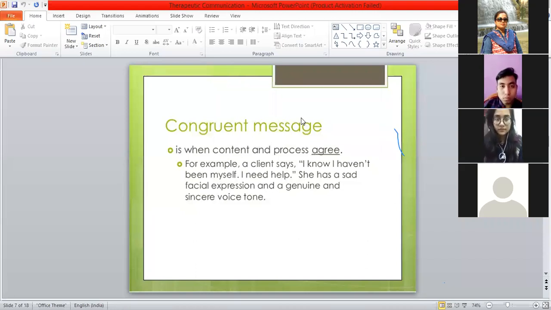So I know that I am sick, I am not able to do my own care, I need help. By the look of the patient also we agree that she's sad, her facial expression looks to be sad, and she's genuine. Whatever she is telling, she is genuine and sincere. With her voice, she is sincere, she is honest, and she is also having the facial expression. So both the content and the process agree. So that is called a congruent message.